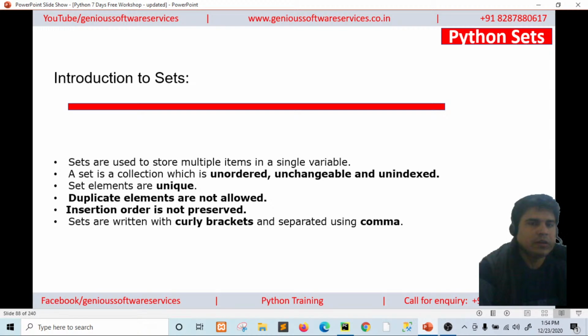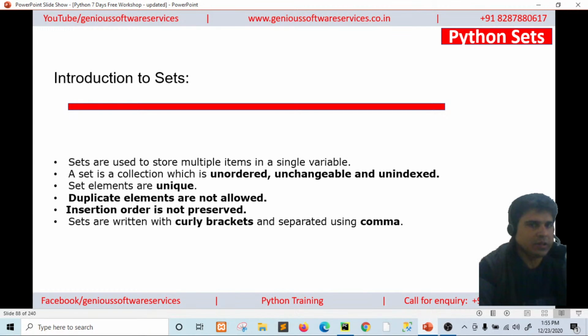And set elements are unique. That means list and tuples allow duplicate elements, but set doesn't allow duplicate elements. Insertion order is not preserved in sets, while in lists and tuples insertion order is preserved.